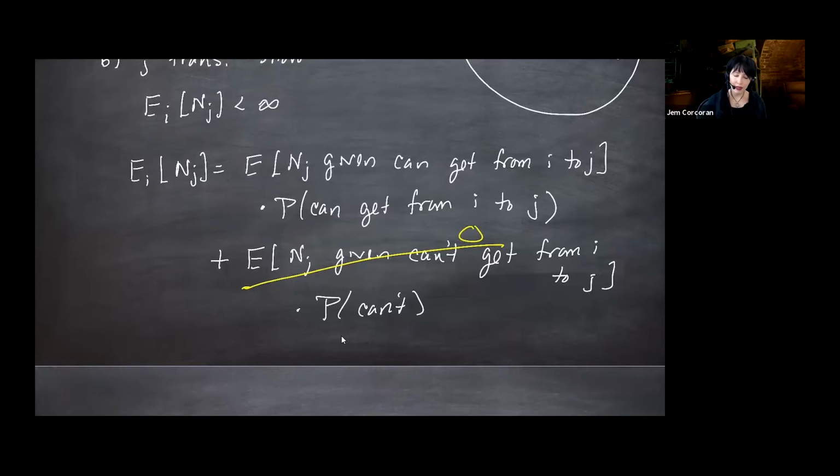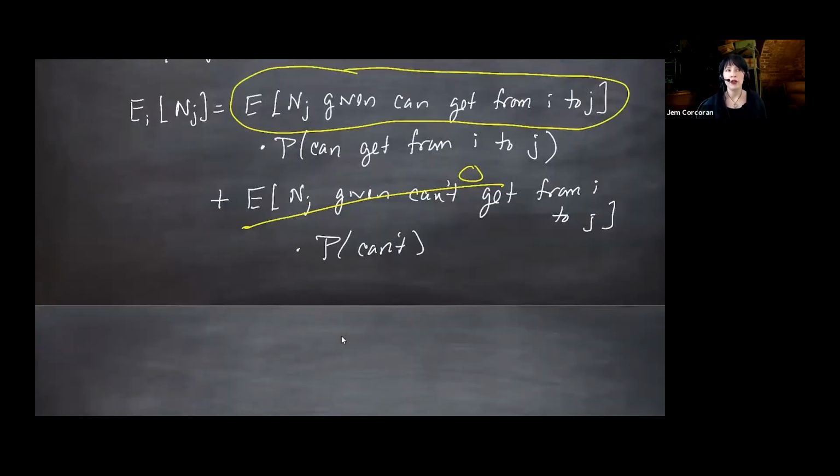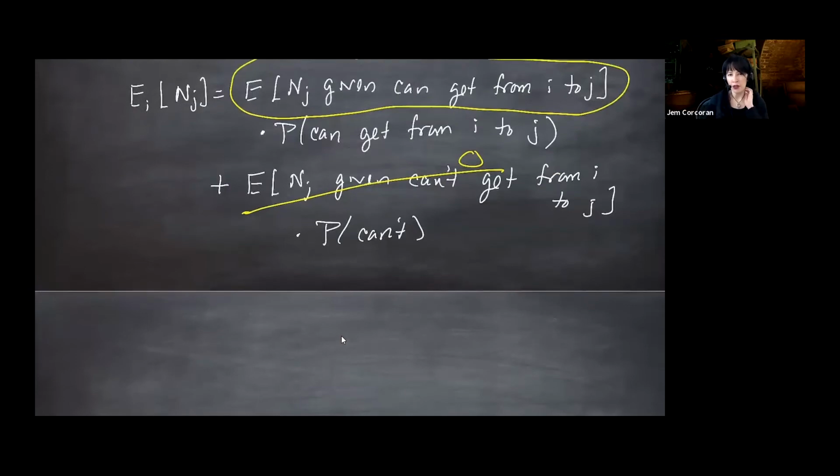Maybe I didn't write this, the English is not completely accurate, but given you can get from i to j, then you start counting the number of hits on j starting from j. And so we don't really have notation for the probability under that yellow circle, but we can use a similar, you don't have to use any notation. You can leave that probability statement there, but I would use something similar to what we've been using with our